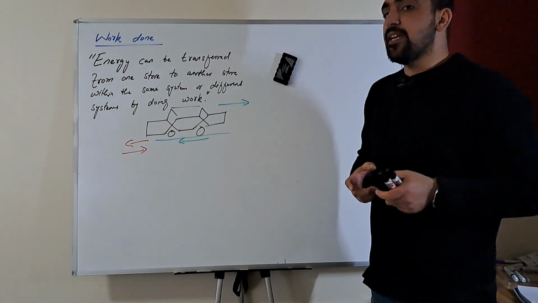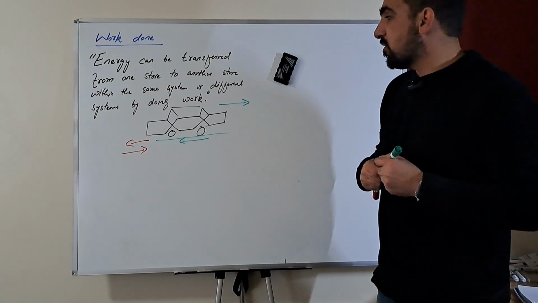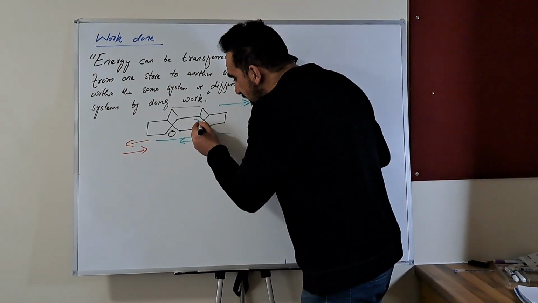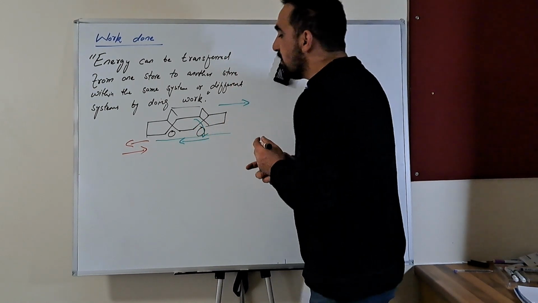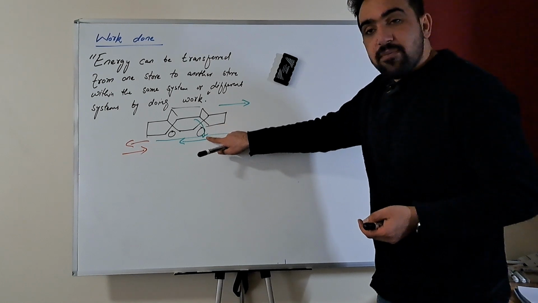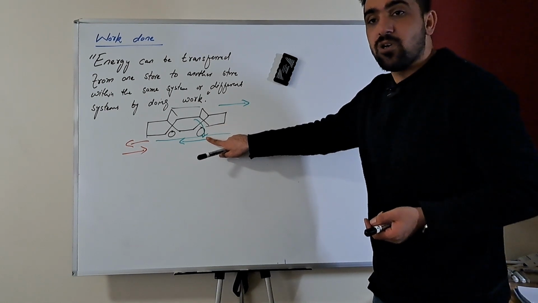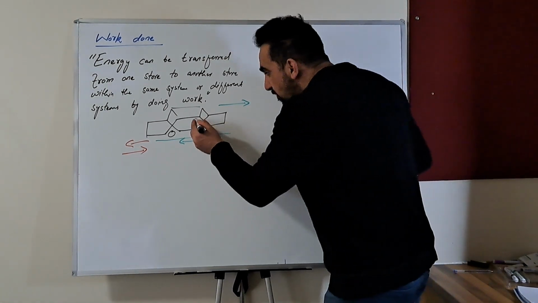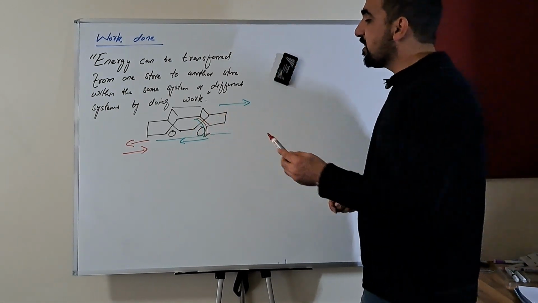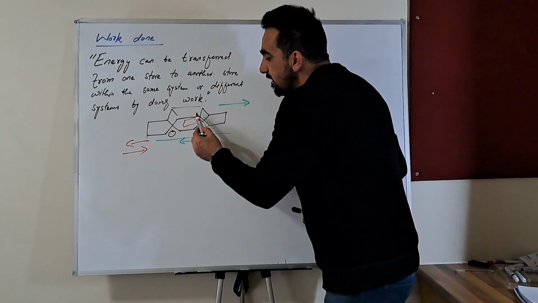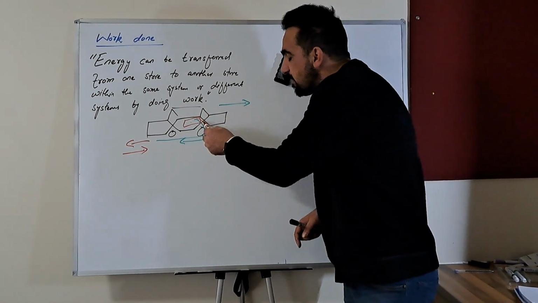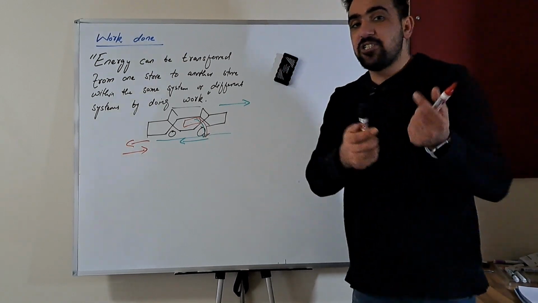If you look at it in terms of energy transfer, the car is transferring its mechanical energy from its mechanical store to the thermal energy store of the road. So there is a transfer of energy between the car and the road. From the car, the mechanical energy, that is kinetic energy, is being transferred to the thermal energy of the road.